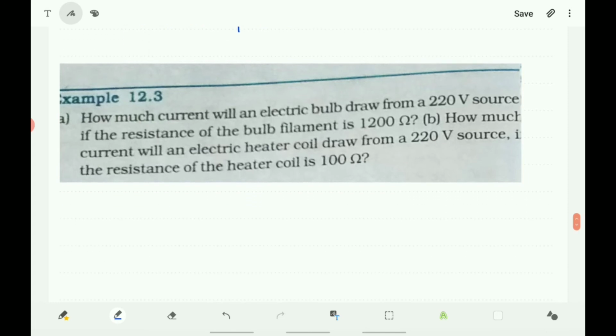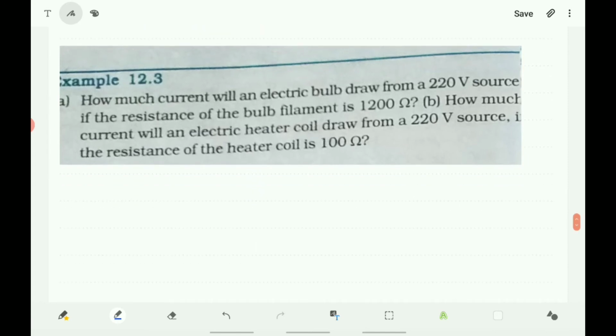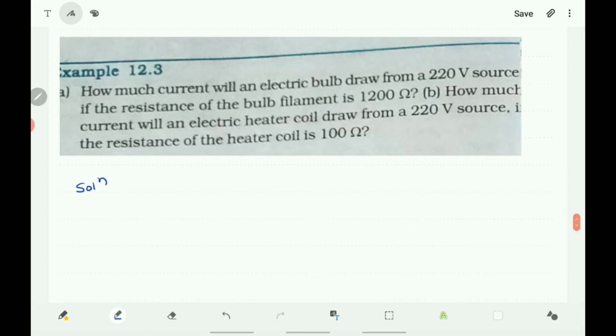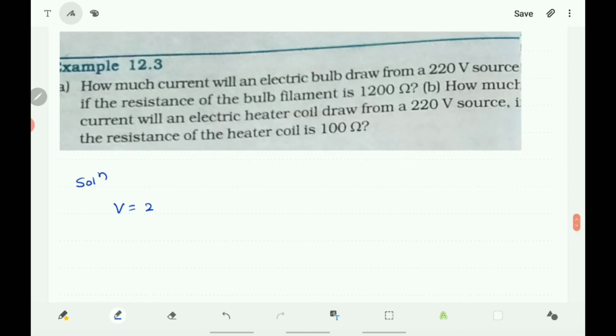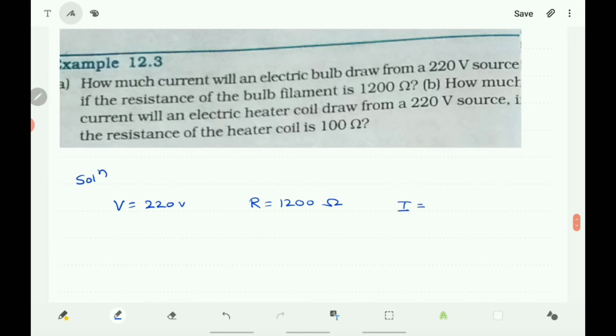First, the potential difference of the electric bulb is given, that is V. Here is the solution: V is equal to 220 volts, and next the resistance is given, that is R is equal to 1200 ohms. And what you have to find out here is how much current will an electric bulb draw. So I is equal to question mark, that is for A.